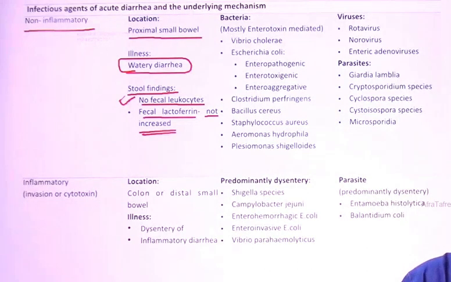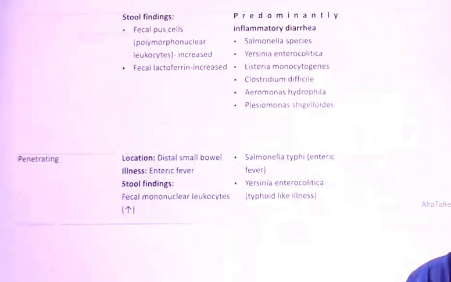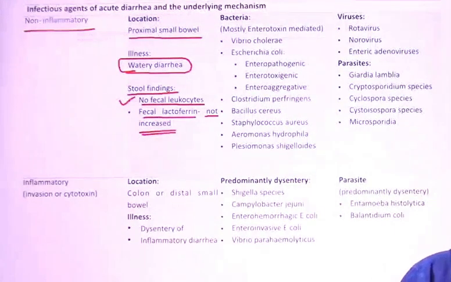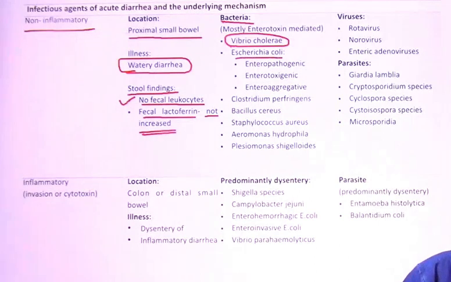Now, if somebody asks you which bacteria are involved in causing this, these are the various bacteria you need to focus upon. Number one is Vibrio cholerae, which I've just told you. Then you have E. coli: enteropathogenic, enterotoxigenic, or enteroaggregative. These three are the non-inflammatory E. coli. Enteropathogenic is common in the pediatric age group, enterotoxigenic causes traveler's diarrhea, and enteroaggregative causes persistent diarrhea.